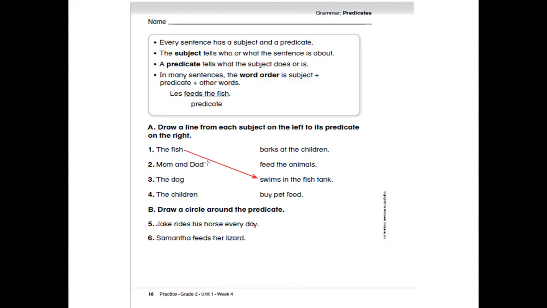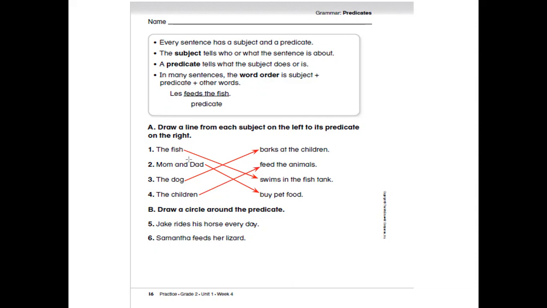Mom and dad, what do you think? What did they do? They bark at the children? No, of course. The dog barks at the children. Did they feed the animals or buy the pet food? I think they buy the pet food. Because they are adults, I think the children will feed the animals, but mom and dad will buy the pet food. The dog barks at the children. The children feed the animals.